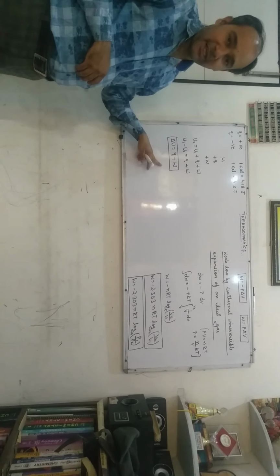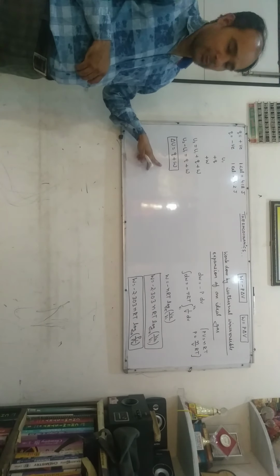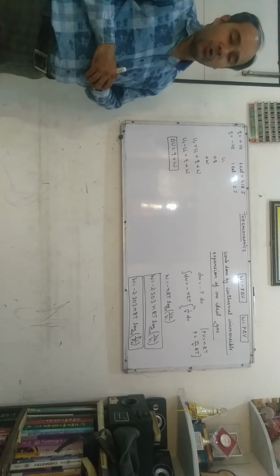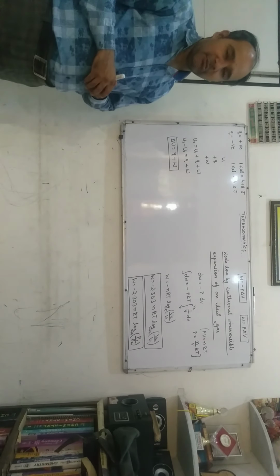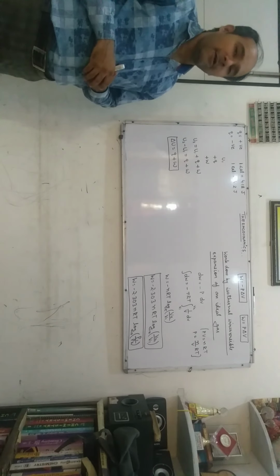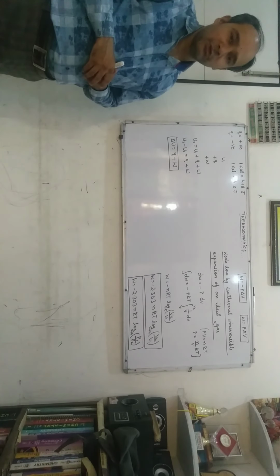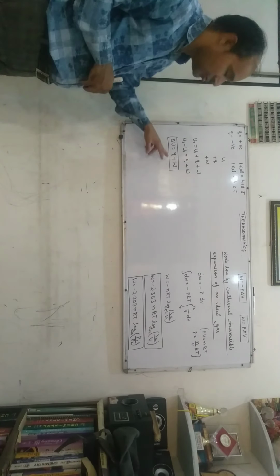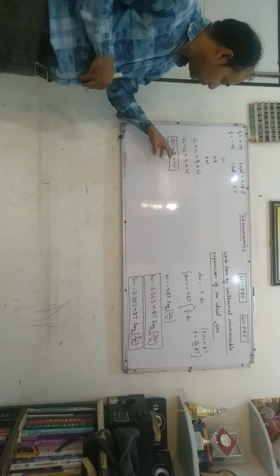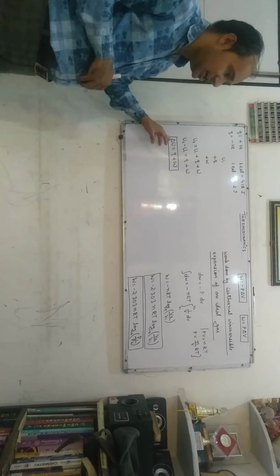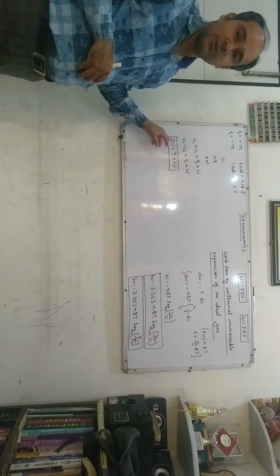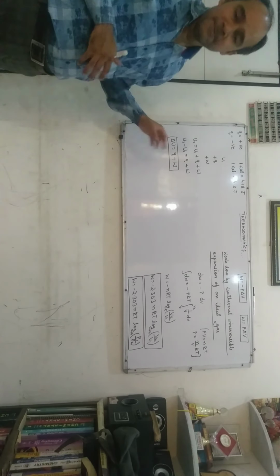I repeat once again. First law of thermodynamics: energy can neither be created nor be destroyed, although it may be converted from one form to another. According to the mathematical expression of the first law of thermodynamics, delta U is equal to Q plus W. Neither Q nor W is a state function, but the quantity delta U is a state function because it depends on the initial and the final state of a system.